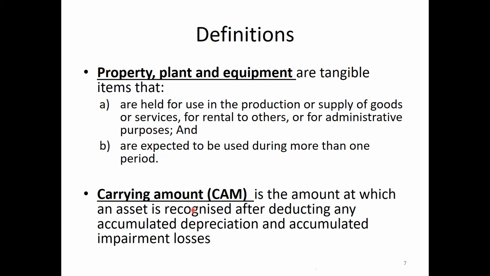Then let us see carrying amount. Carrying amount, CA, is the amount at which an asset is recognized after deducting any accumulated depreciation and accumulated impairment losses. Carrying amount equals cost minus accumulated depreciation and any impairment losses, if there are any, right? That's called carrying amount. We discussed carrying amount in the previous chapter, LKS 12, income taxes, carrying amount and tax base.